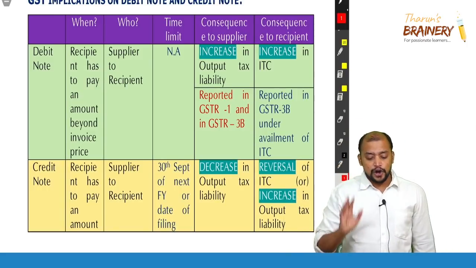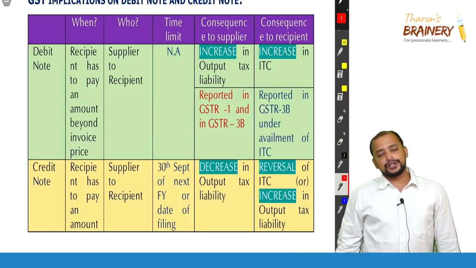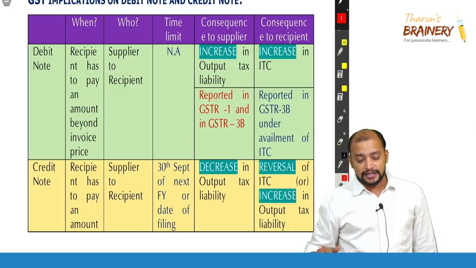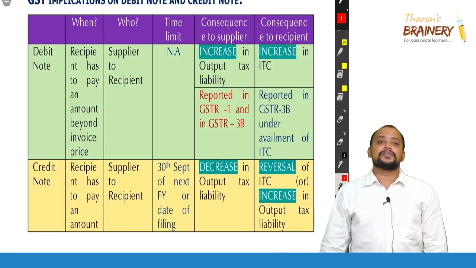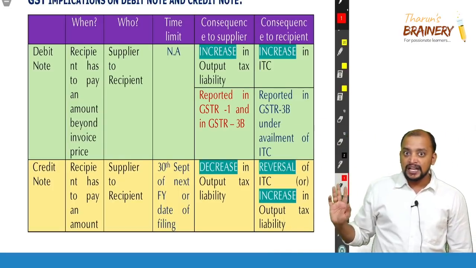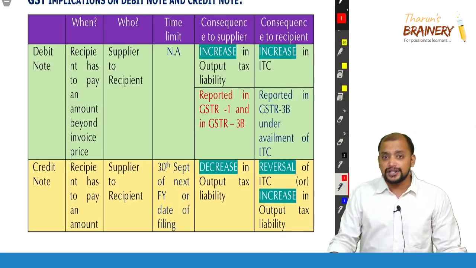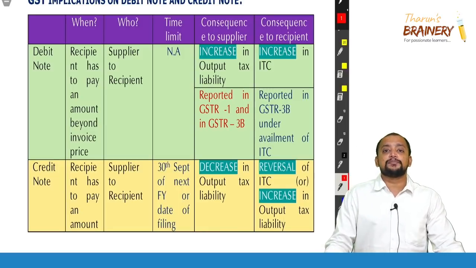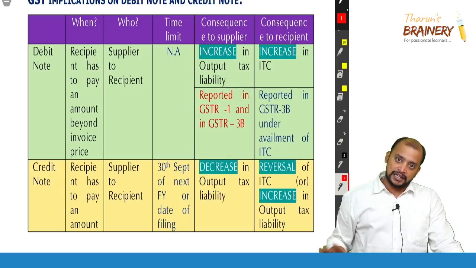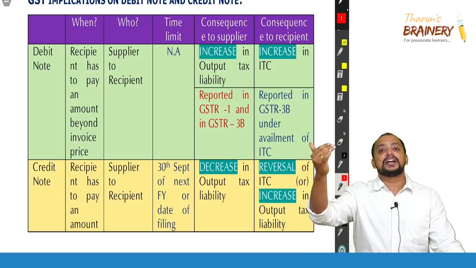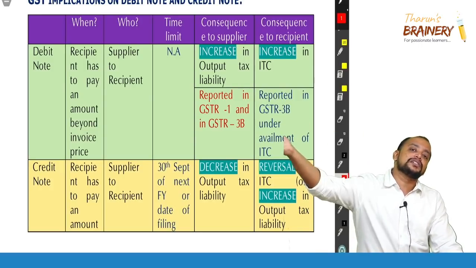Now, what are the consequences of giving a debit note by the supplier? Whenever a debit note is issued, the supplier's liability will increase. Supplier should report it in GSTR1 and consequently pay tax as per 3B. Then what will be the consequence to the recipient when a debit note is issued? The recipient's input tax credit needs to be reversed. So in 3B, he needs to do ITC reversal. If there is balance in ITC, it will get reduced from the balance. If there is no balance in ITC, the liability will increase for the recipient.